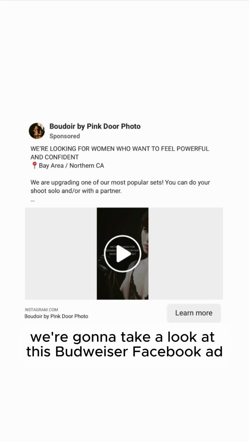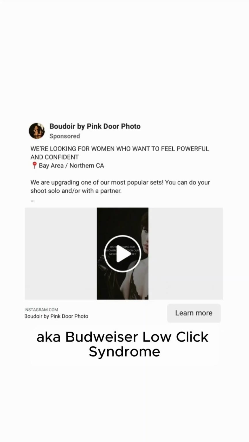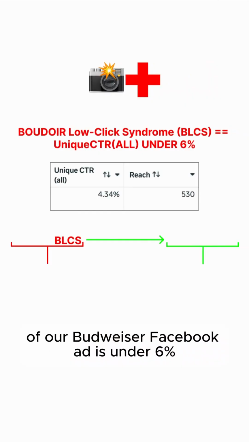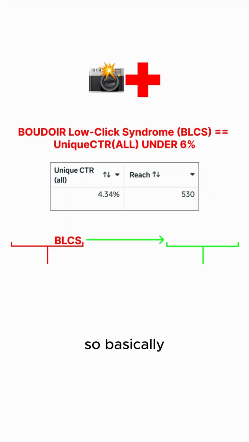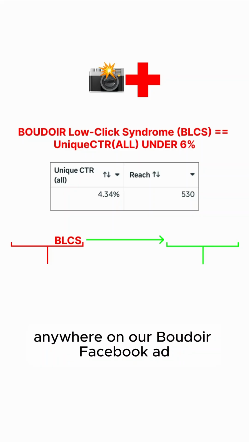All right, y'all, we're going to take a look at this Boudoir Facebook ad. We're going to diagnose it and see if we believe it has BLCS, aka Boudoir low click syndrome. Boudoir low click syndrome is when the unique CTR of our Boudoir Facebook ad is under 6%. So basically, fewer than 6 out of 100 women are clicking anywhere on our Boudoir Facebook ad.